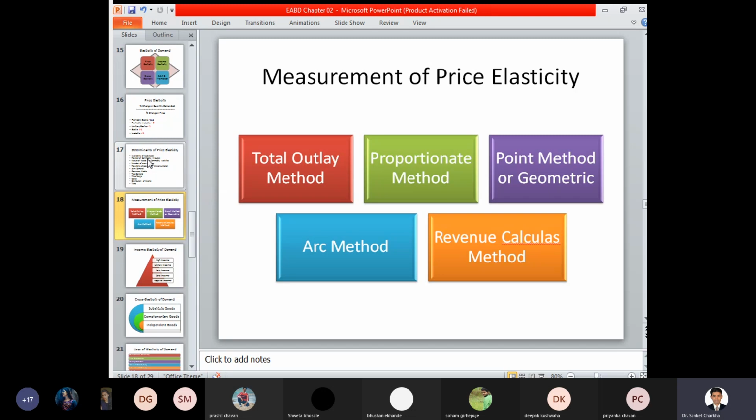Proportionate method: it is specifically mentioned in terms of proportion or a certain percentage. That is, you specifically mention the percentage. Now, if the earlier price was rupees 50 and now the price becomes 40, then what do we say? That the price has been reduced by 20%. So in the proportionate method, what proportion of the price has decreased? Earlier the price was rupees 50, now it is 40, so a 20% decrease in the price.